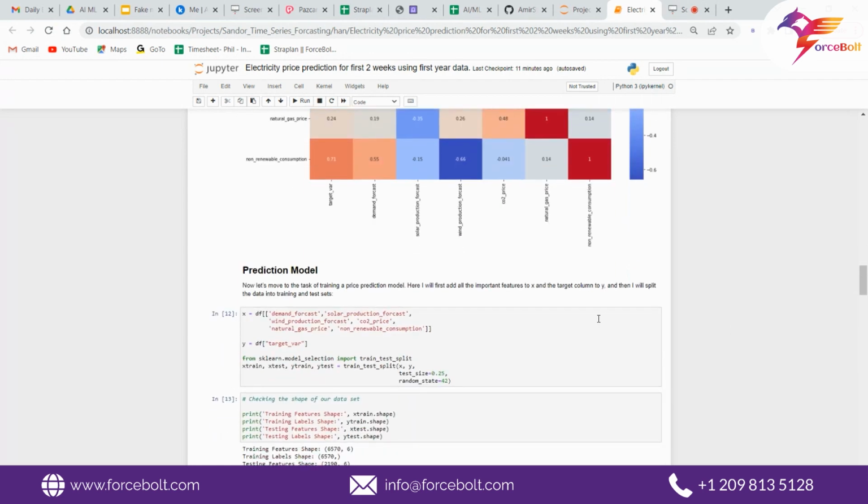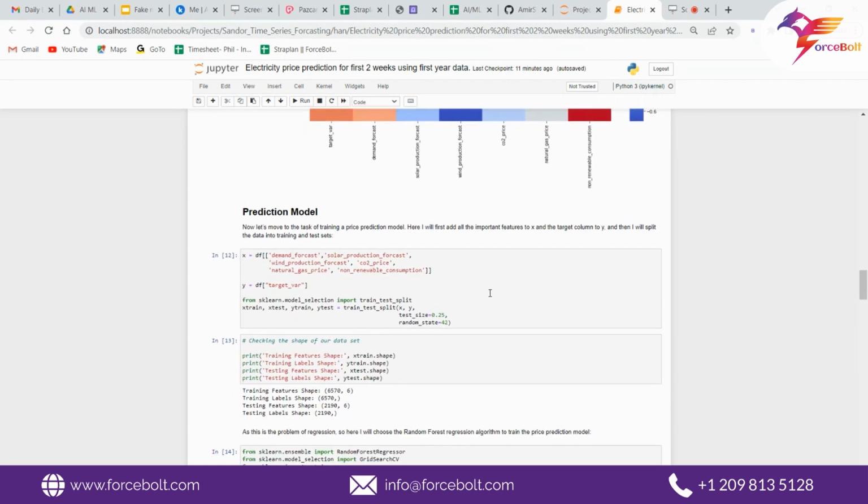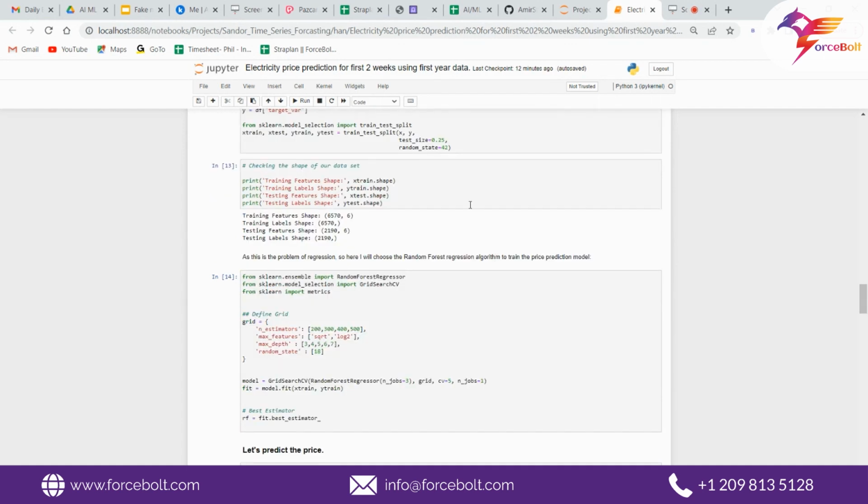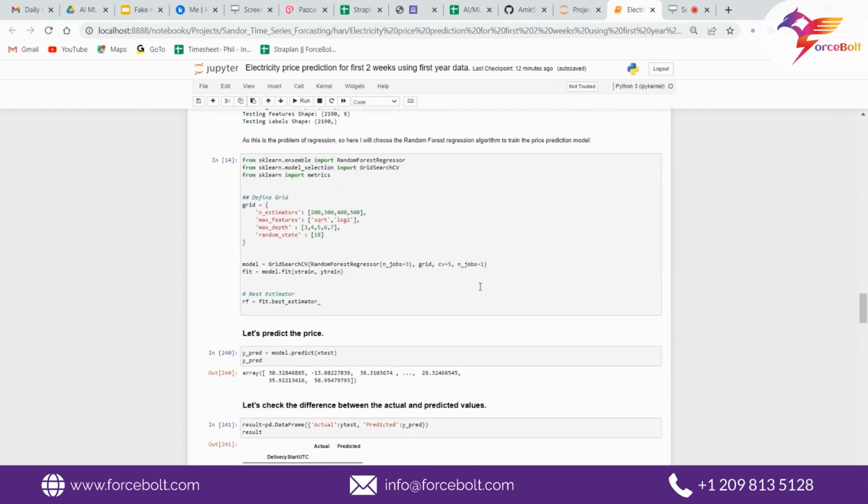Here we are creating a prediction model. In this prediction model, we need to just assign our features to X and the target column to Y. This is how exactly we are doing it here. We are using the sklearn model selection train_test_split to split the data in a 75 to 25 ratio. It means we are using 75% of the whole data for training and the rest 25% for testing purposes. Moving forward, we are checking the shape of our data, and here we are defining our models.